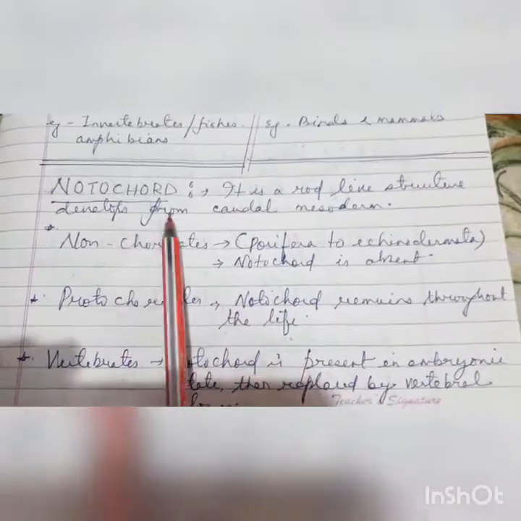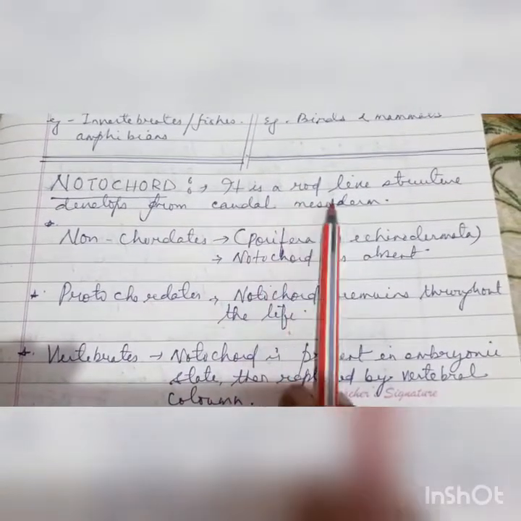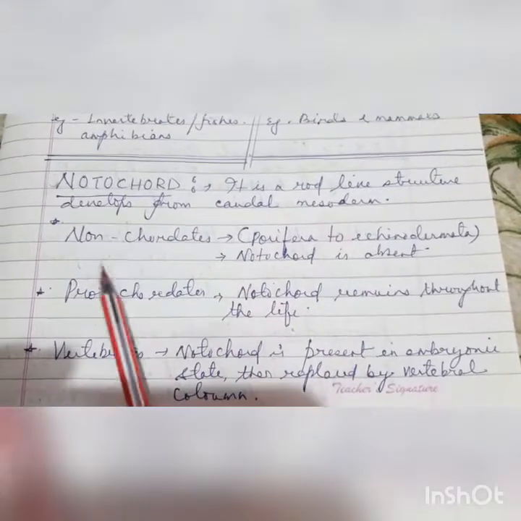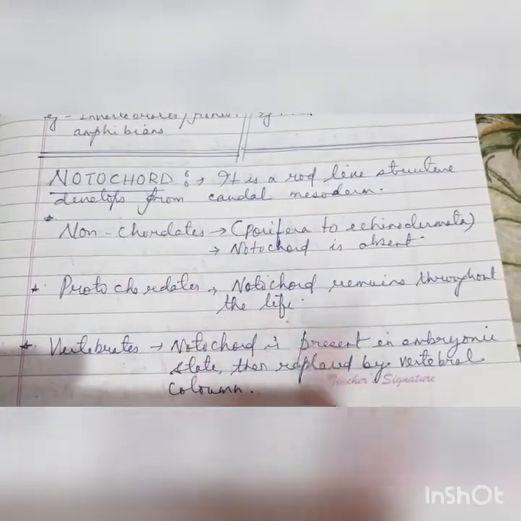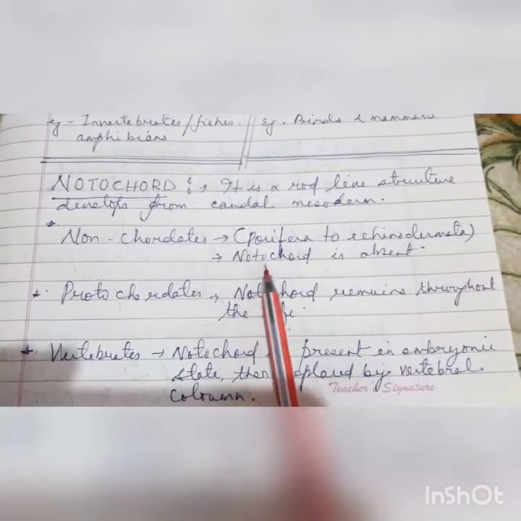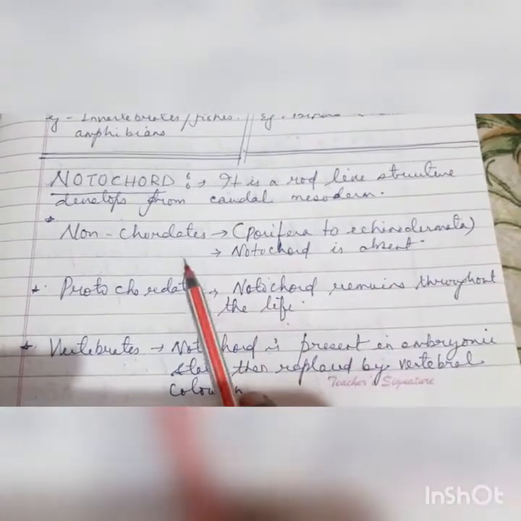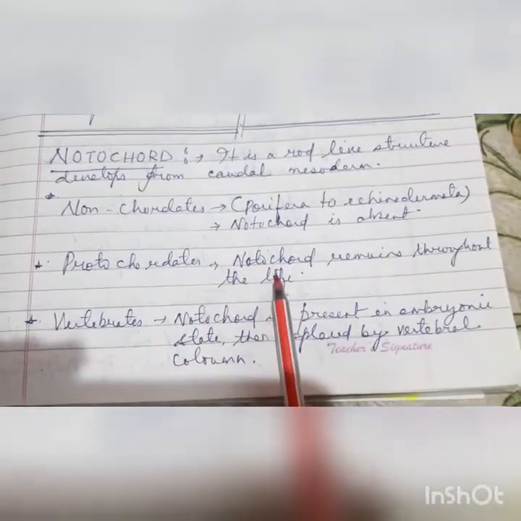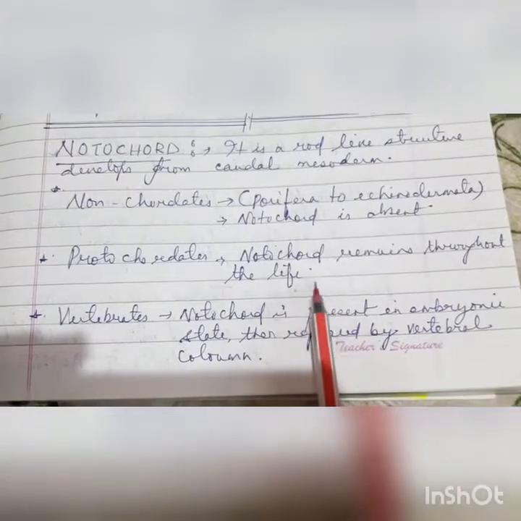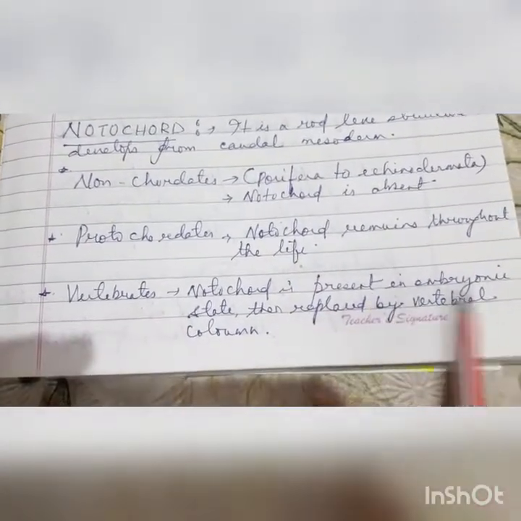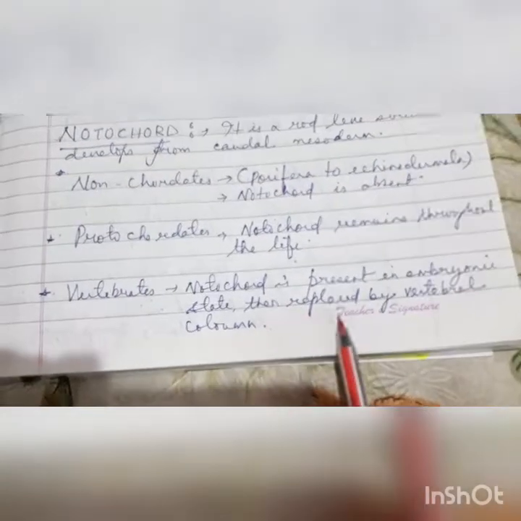Then comes the notochord. It is a rod-like structure that develops from caudal mesoderm. Non-chordates, from porifera to echinodermata, have no notochord. Here notochord is absent. Then the protochordates, where the notochord remains throughout life. Then vertebrates, where the notochord is present in the embryonic state and is then replaced by the vertebral column.